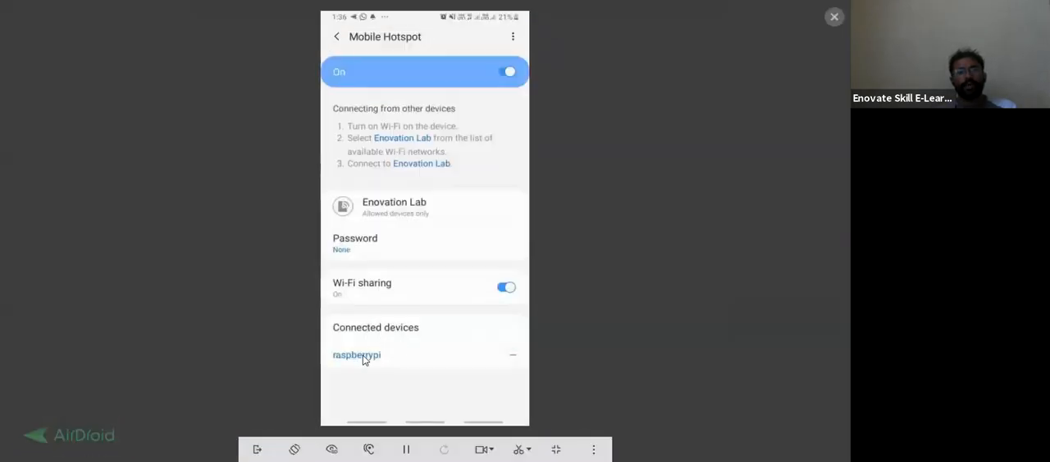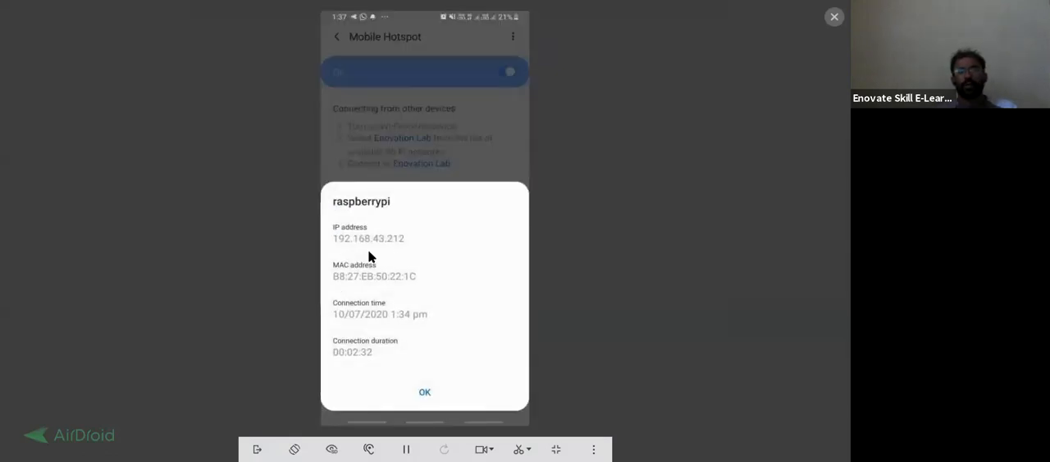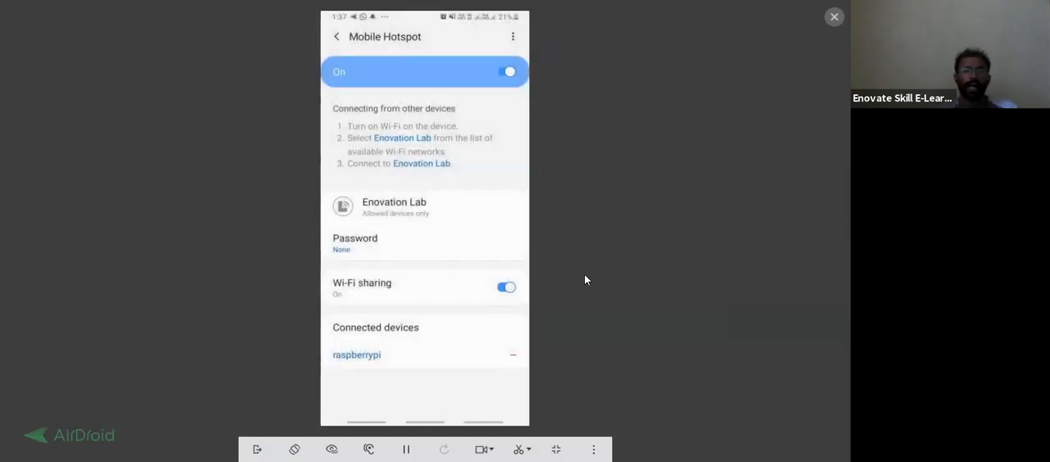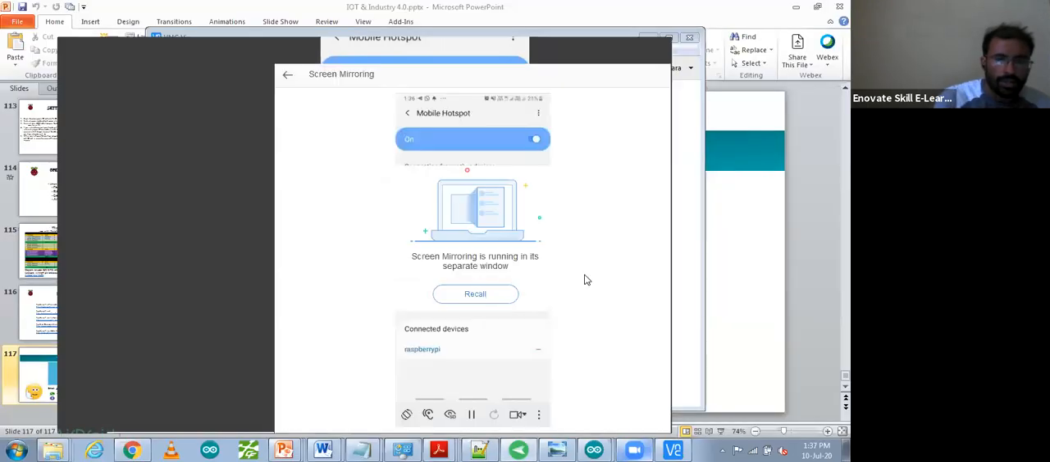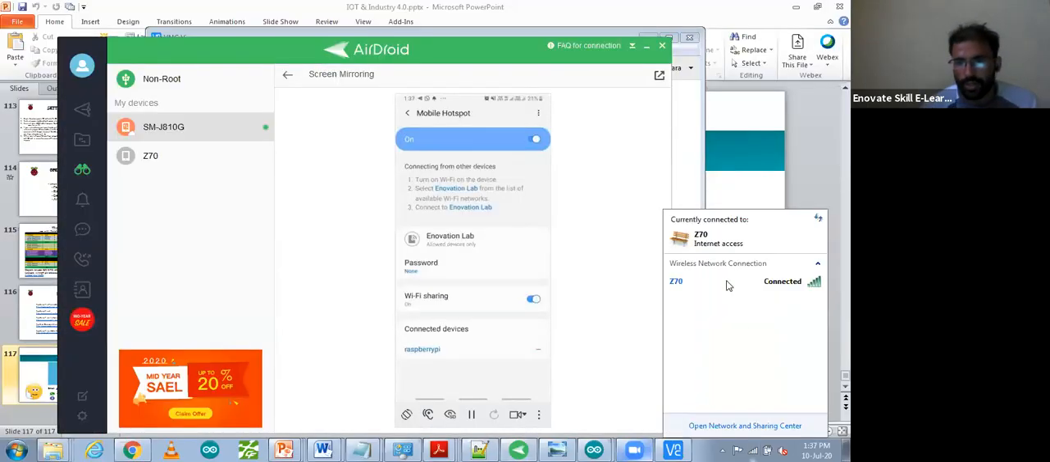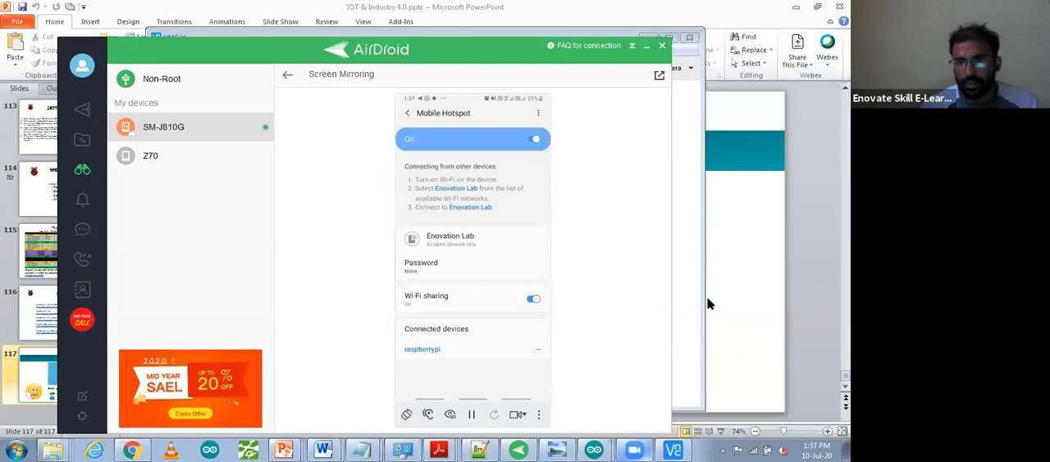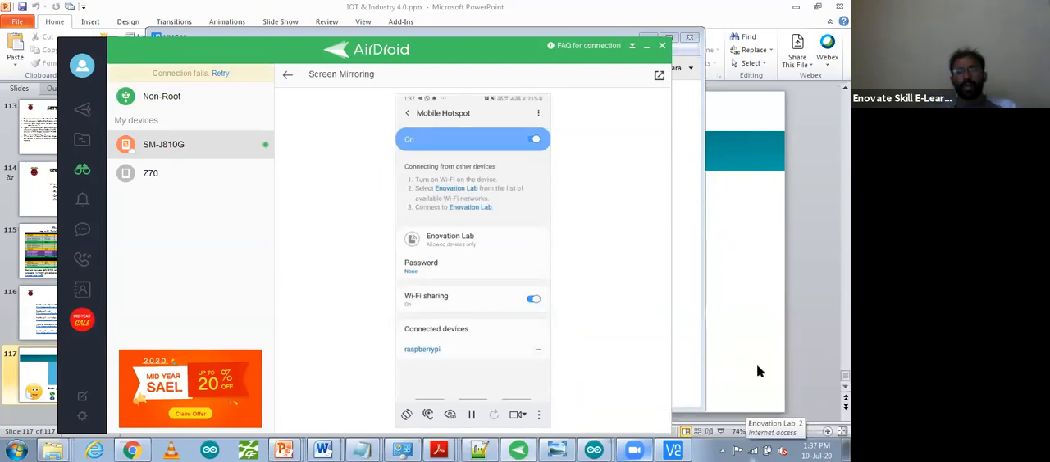Over there, the connected device, my Raspberry Pi, is connected with my hotspot. So I have to click over here, and as I click, it will show the IP address of the Raspberry Pi. This one is saying 192.168.43.212. After that, I have to go back to my Raspberry Pi. I can use it on a mobile phone also, so I'm going to share how you can control your Raspberry Pi with a mobile phone. First of all, your computer network and your Raspberry Pi network should be the same.